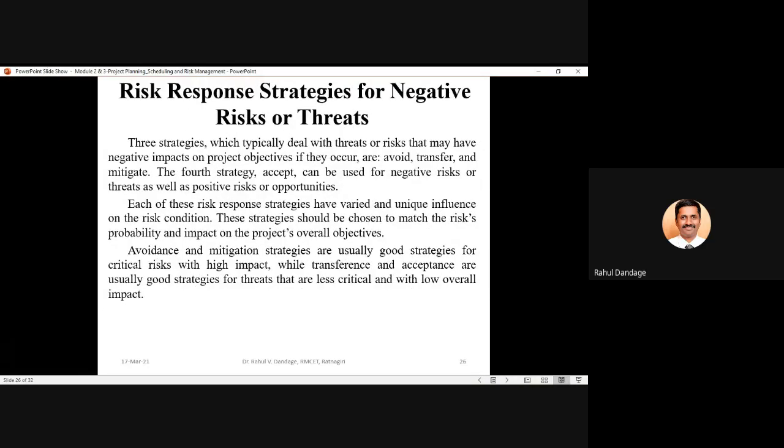Risk response strategies for negative risks or threats. If we consider the negative risks or the threats which adversely affect the project objectives, then there are certain standard strategies which are planned and considered for the risk categories which are of the negative kind, or the threats kind of risk to your project.